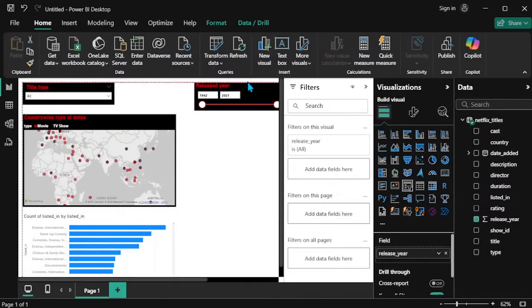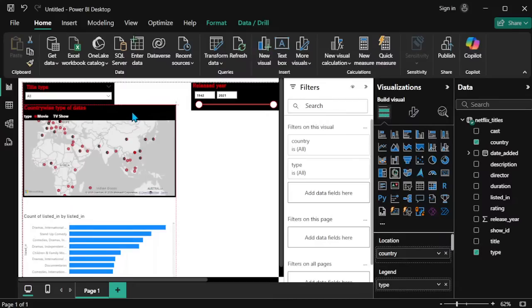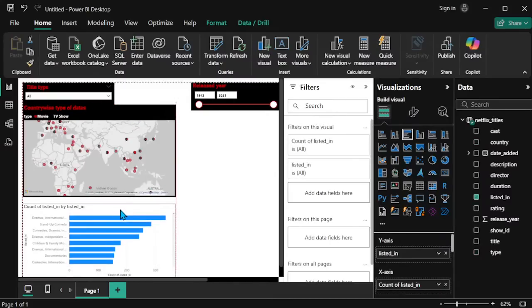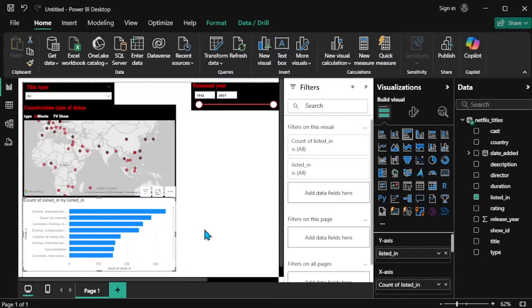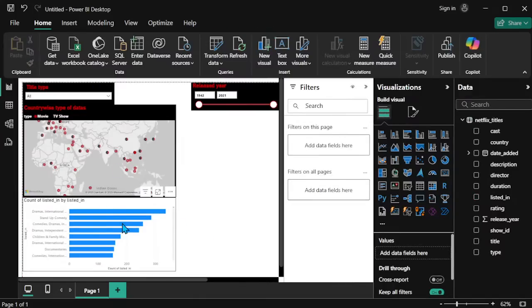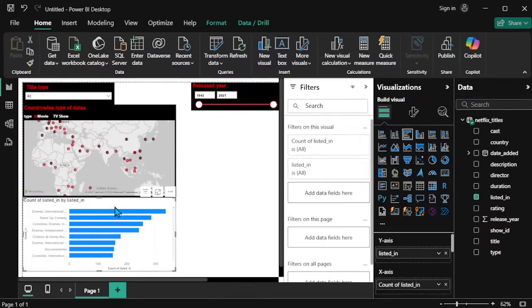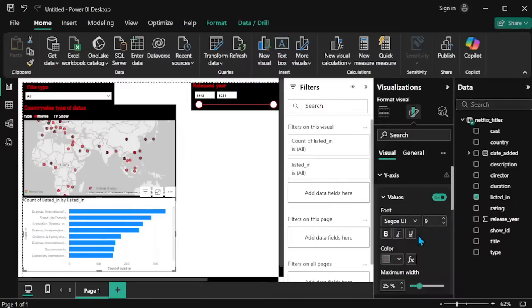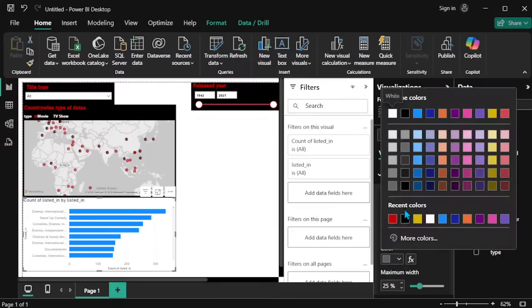Okay, adjusting the size of this. So this one is also the same as the other plottings. If I go into the format visual and y-axis, the y-axis has colors like the font colors.